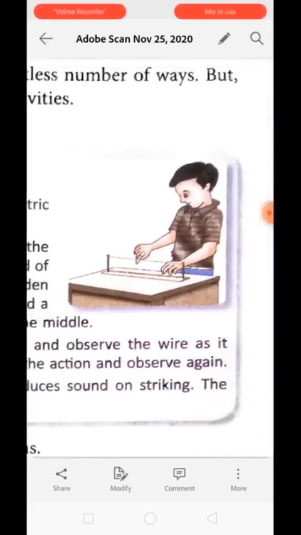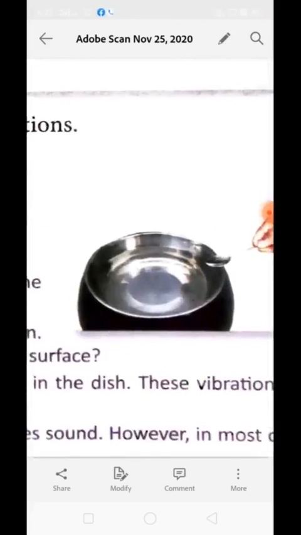Understood? Now, in the second activity, we have taken a bowl, metallic or ceramic, whichever you prefer, filled with water. When you hit it with a spoon, you will see the formation of waves inside the water, starting from the outer surface and coming to the central position. Why has this vibration been created? Because we have hit the surface of the bowl, the vibration has been created, which creates a wave-like movement in water. This means when sound is created, there is always a vibration.